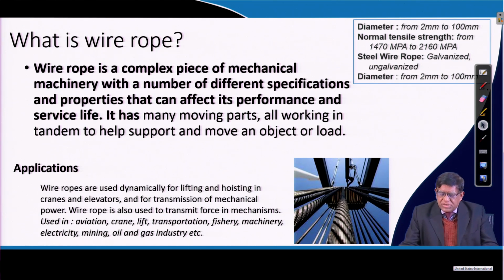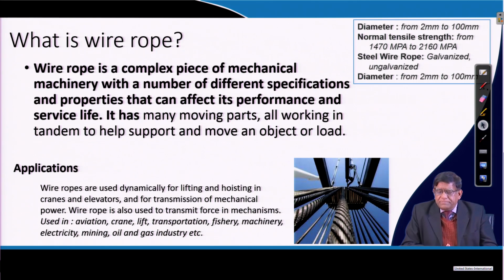In the figure you can see what a wire rope looks like. It can be used with a diameter from 2 millimeter to 100 millimeter, that is 10 centimeter, a big thick rope for different purposes.